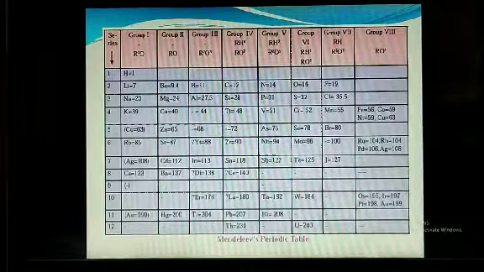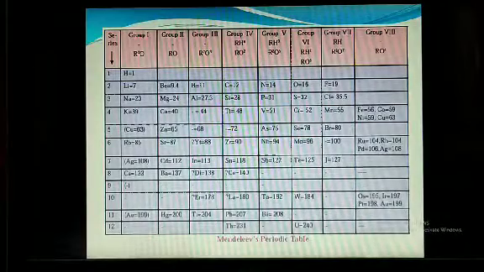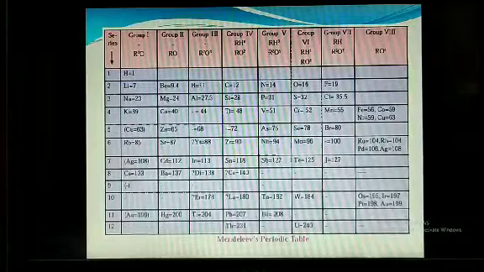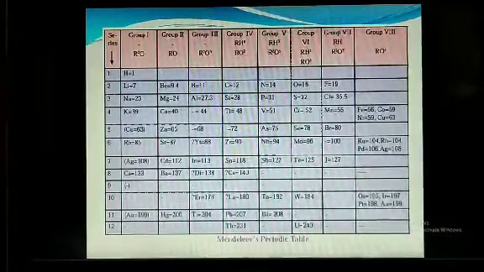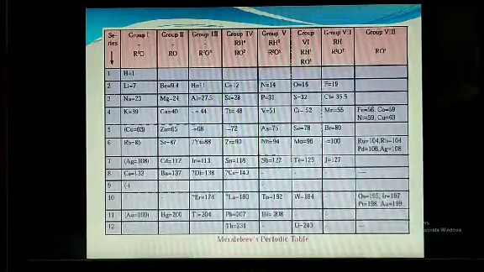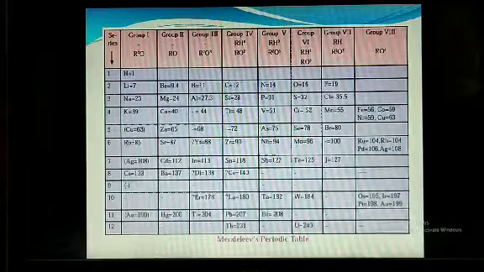Now some merits of Mendeleev's periodic table are given, and these merits are: atomic mass of some elements was revised so as to give them proper place in the periodic table in accordance with their properties. For example, previously determined atomic mass of beryllium is 14.09.